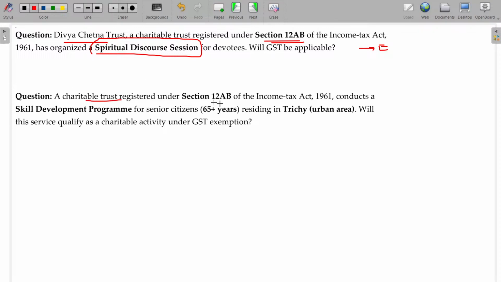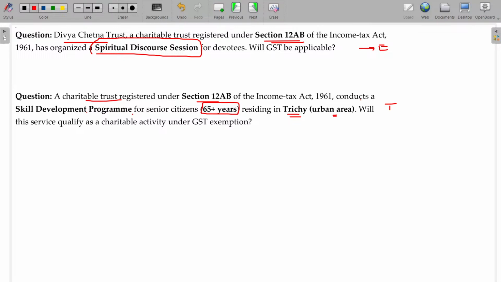Now, a charitable trust registered under Section 12AB of the Income Tax Act conducts a skill development program for senior citizens. Already told you, this was asked as a question. Residing in Trichy urban area. So this will be taxable, because it should be a rural area.